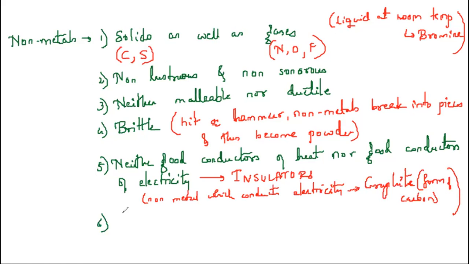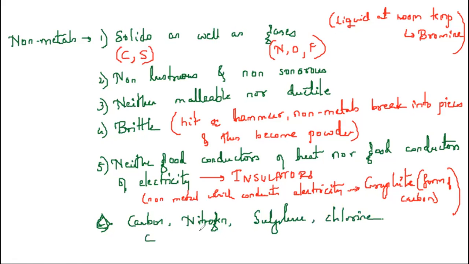So this is all about the properties of non-metals. Examples: you have carbon, nitrogen, sulfur, fluorine, chlorine. The symbols: carbon C, nitrogen N, sulfur S, chlorine Cl. So these are all non-metals. So these are the properties of non-metals. Correct? Is that understood?